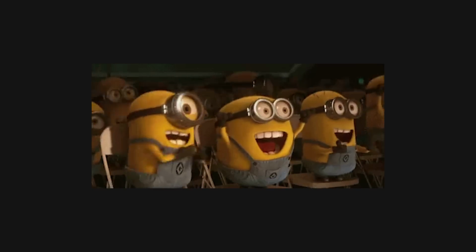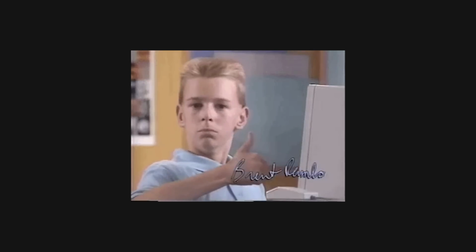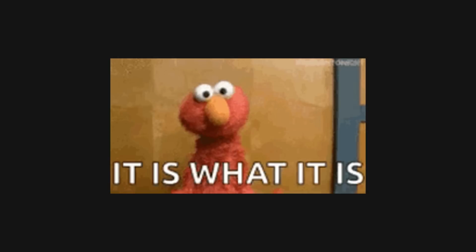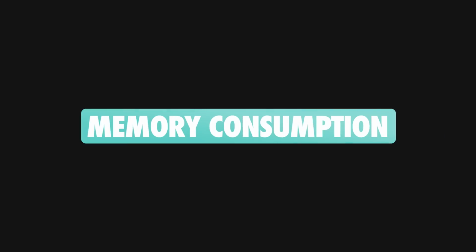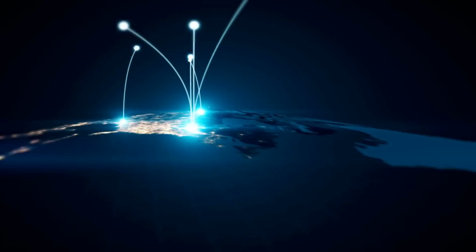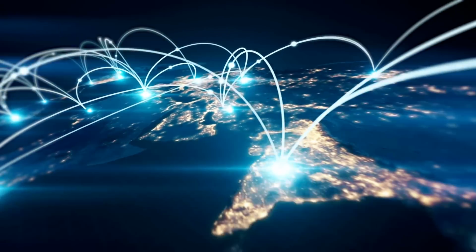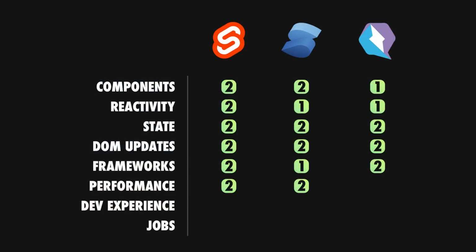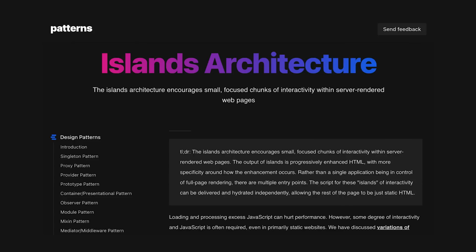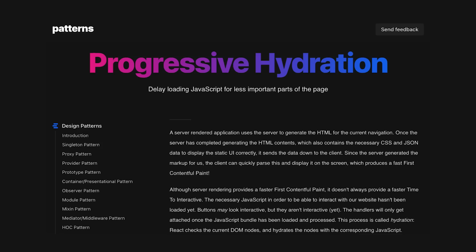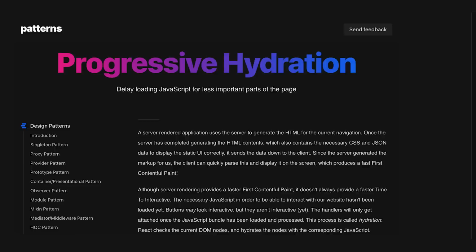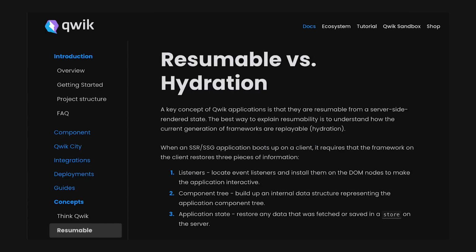Moving forward to everyone's favorite topic, performance, I believe all these libraries are doing extremely well. In my opinion, we are past the point where measuring DOM updates is a relevant metric, and I don't think it ever was actually. In the modern web, over-the-wire transfers, memory consumption or time to interactive are much more important when quantifying performance. Again, everybody is doing great here, with slight variations that don't really move the needle. The Meta frameworks employ various strategies ranging from the islands architecture to partial hydration, and Qwik deserves a special mention here due to its innovative resumability architecture.